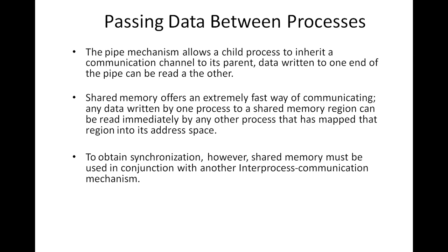The communicating processes are in the physical memory, and shared memory is also in the physical memory. Hence, the communication happens at a much faster rate compared to any other technique. In this case, data written by one process to the shared memory region can be read by the other process immediately.